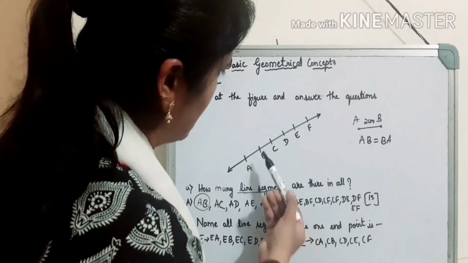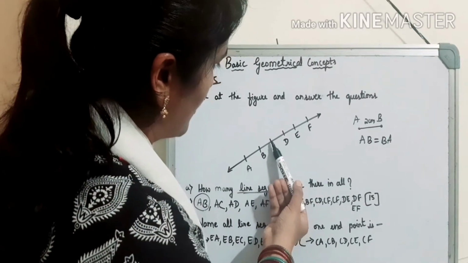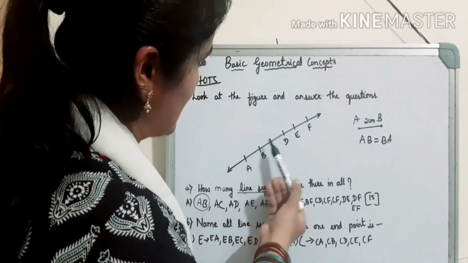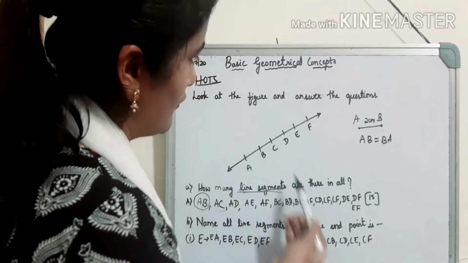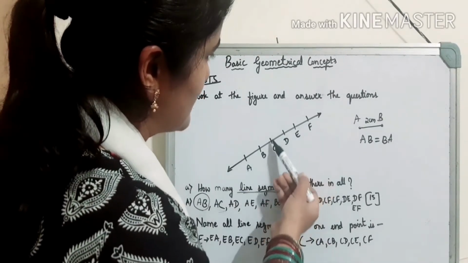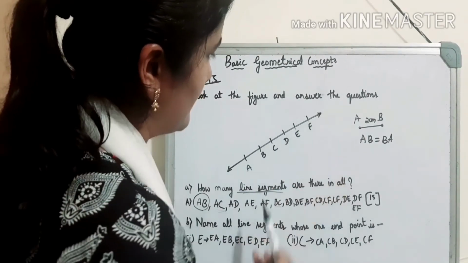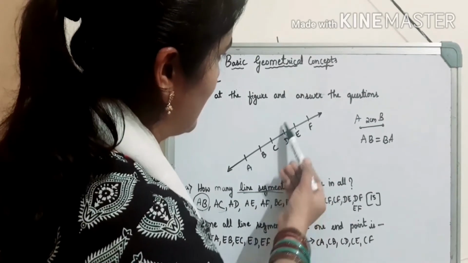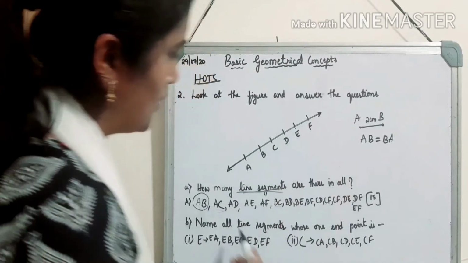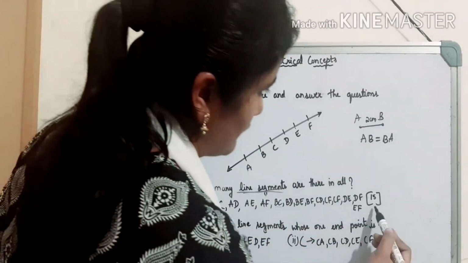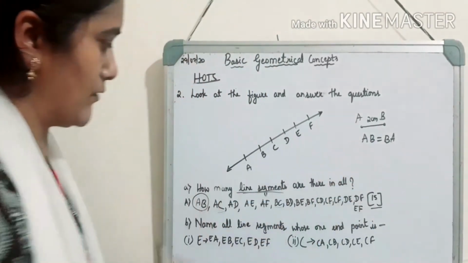Then again with C, you don't need to write CA and CB because they are already mentioned. So we will go with CD, CE, CF. Then D: DE, DF. Then EF. So totally there are 15 line segments in this given line.